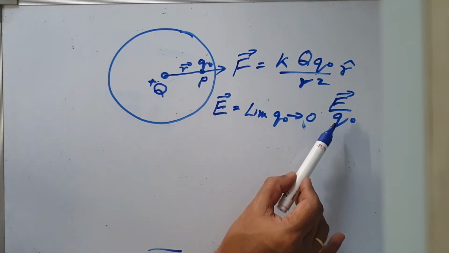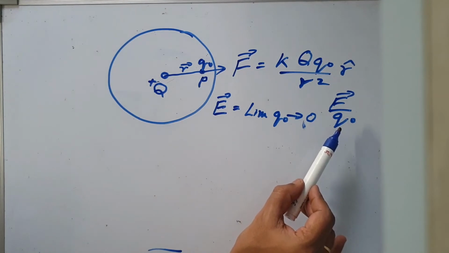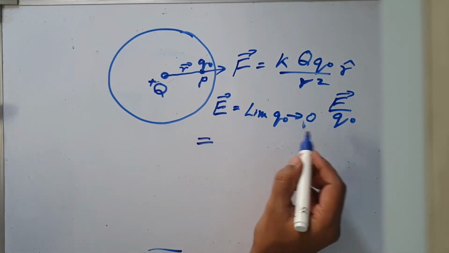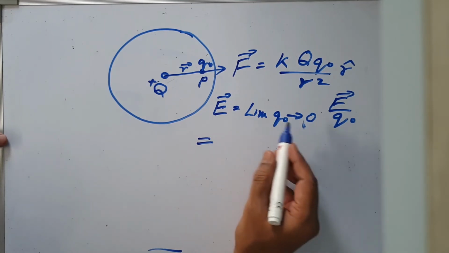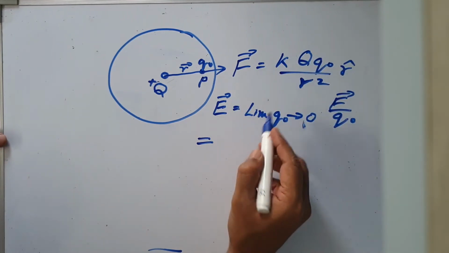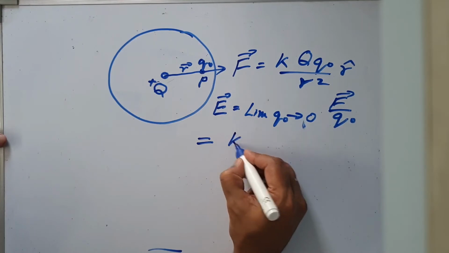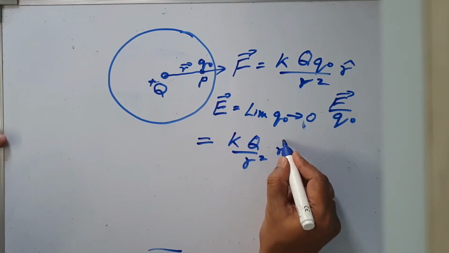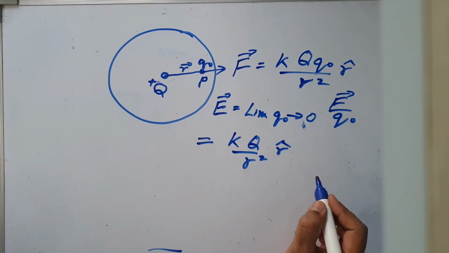Then you will get force acting on 1 coulomb. So E is equal to F by q naught. F is so and so, so if I divide this by q naught, what I get is K capital Q upon r squared unit vector r cap.